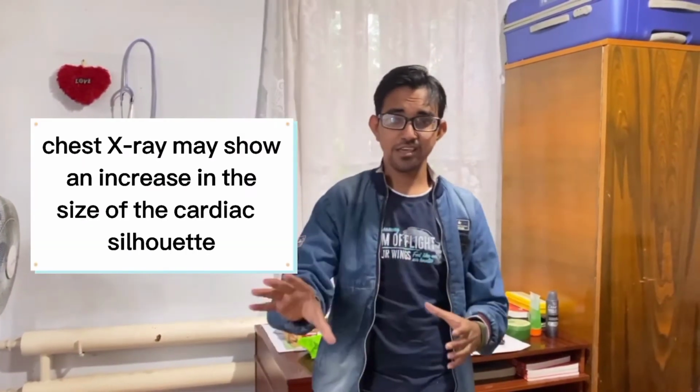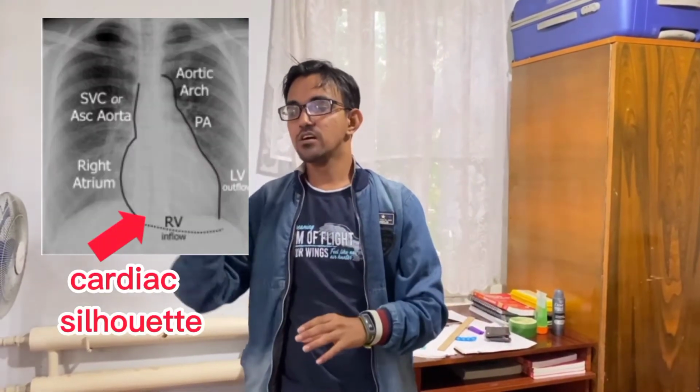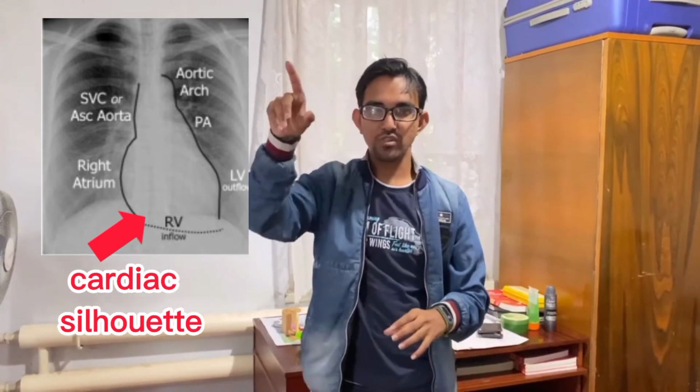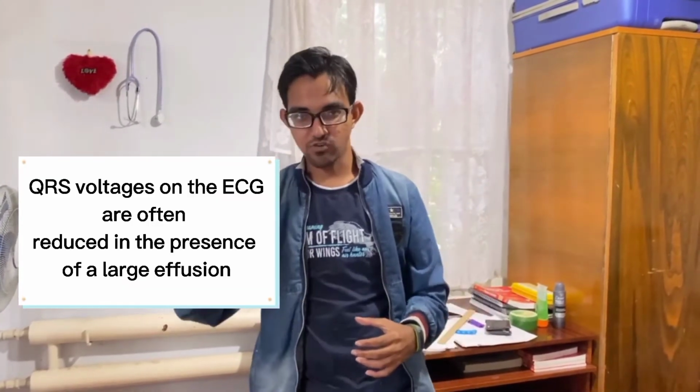If you investigate with a chest X-ray, you will find a cardiac silhouette enlargement. It means that in the chest X-ray there is an excessive outline of the heart, which means there is an accumulation of fluid. And in the echocardiogram or ECG, there is QRS wave depression. These are some basic investigations you need to know.